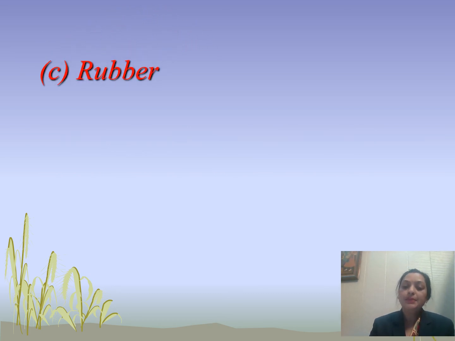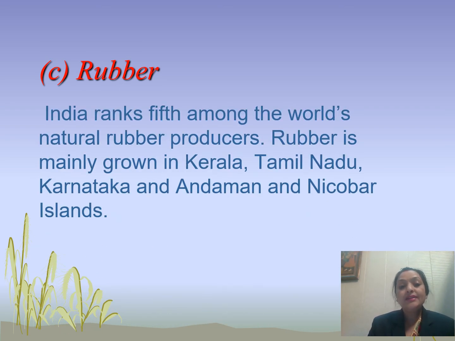Yes, the third part is rubber. India ranks 5th among the world's natural rubber producers and rubber is mainly grown in very few states, and they are Kerala, Tamil Nadu, Karnataka and Andaman and Nicobar Islands.